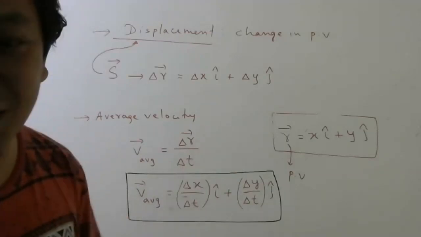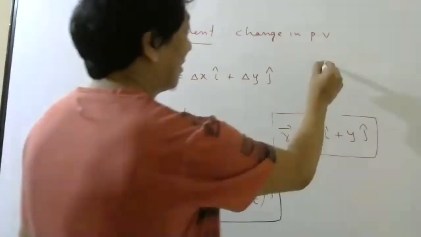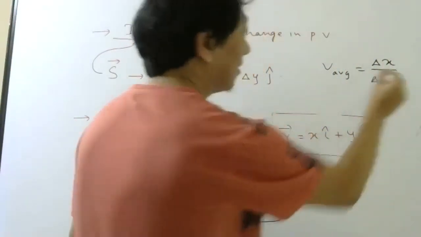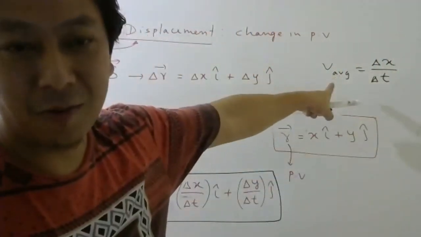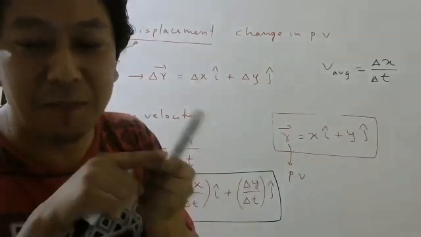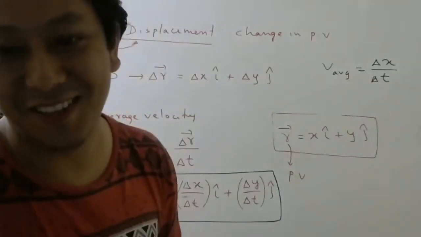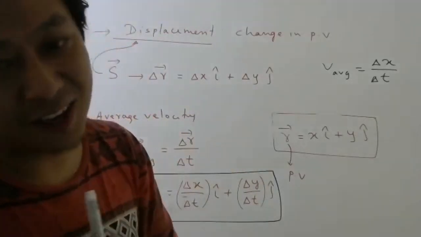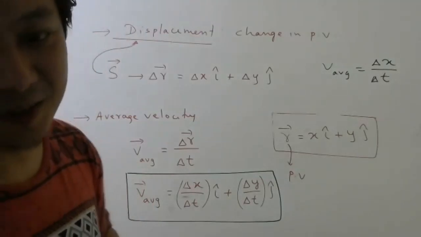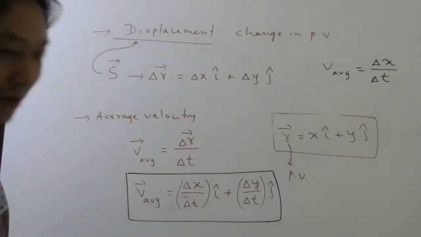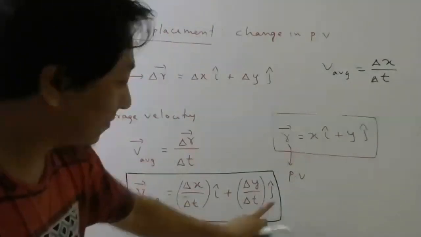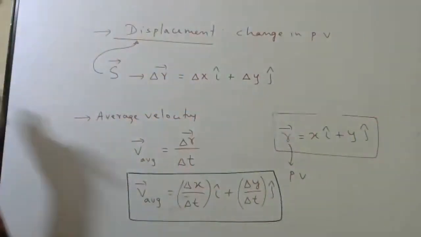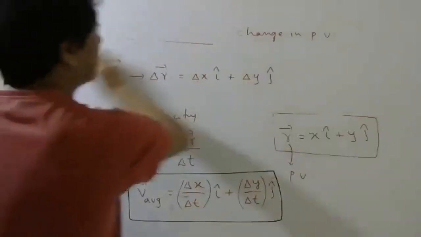How did we write average velocity in 1 dimension? Like this we wrote or not? In 1 dimension, because that time the particle was moving only along x-axis. Now it will move along y-axis also. So x coordinate will also change, y coordinate also will change. So both will be there. And don't miss the vector sign. This is your average velocity.